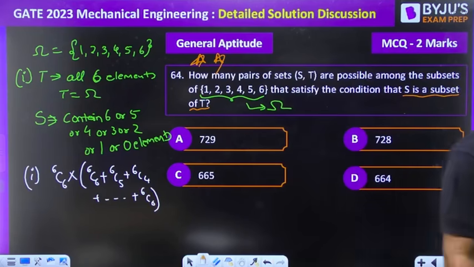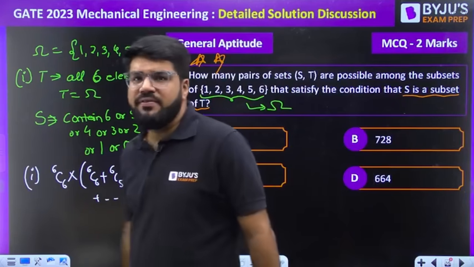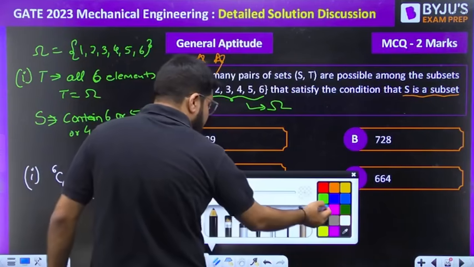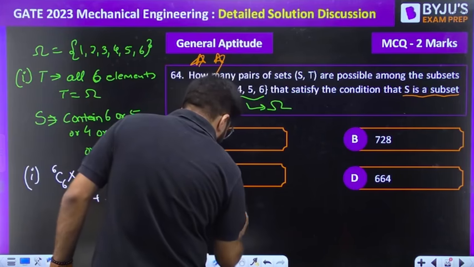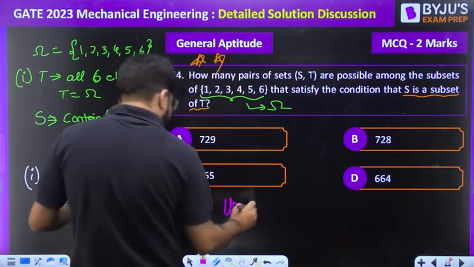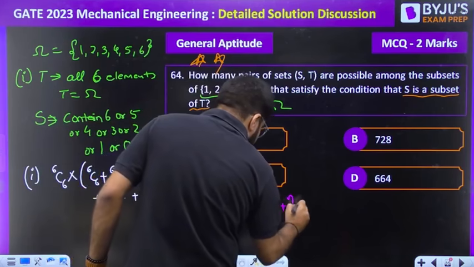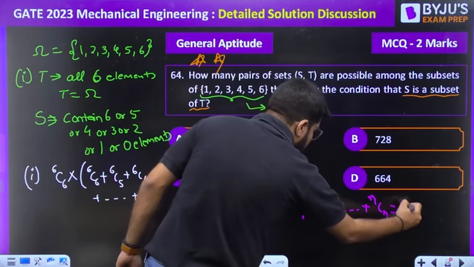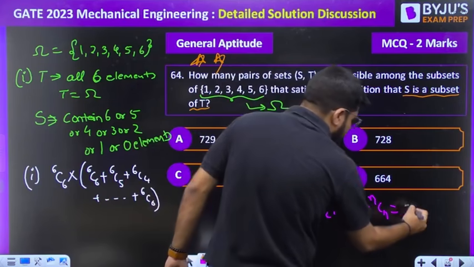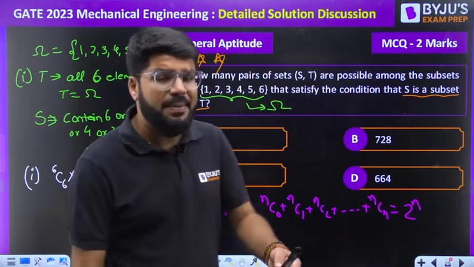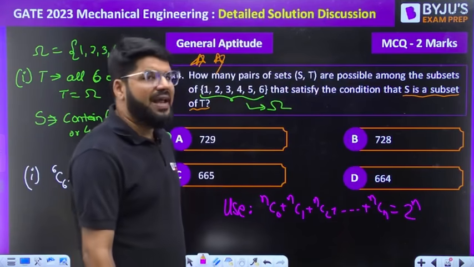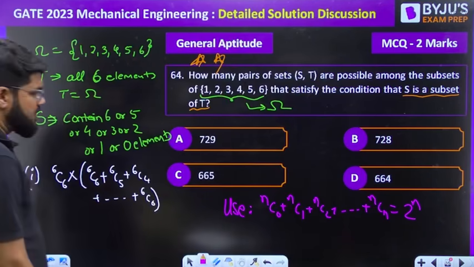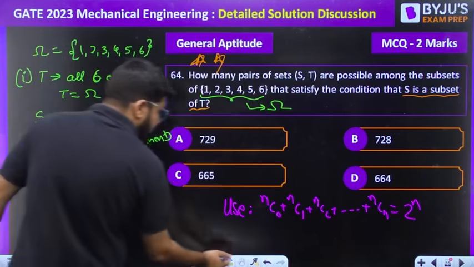So my dear students, you might think that this is going to be a calculative, lengthy question. No. We have already learned in combinations one of the simple results that you can use here. When you start from NC0 plus NC1 plus NC2, etc., up to the last NCN, that is always equal to 2 power n. If you are not able to recall, you can prove this using the binomial expansion. P plus Q whole power n, and put P and Q equal to 1. You will get this result by the binomial expansion. That is what is coming up here.